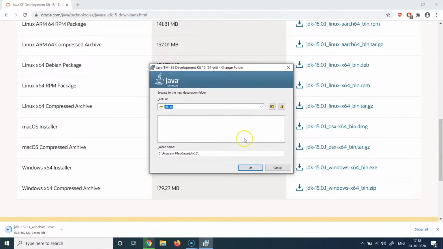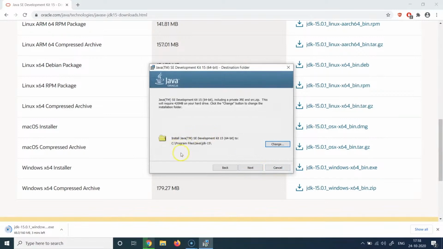For this particular case, I don't want to change that. I'm happy with the default location, which is available here. So I'm just going to proceed with this particular location here. So I will just hit next, and then Java is going to install, and it's a very fast installation. It generally takes a few seconds, as you will see in this demo.